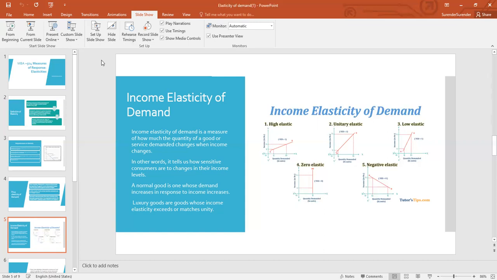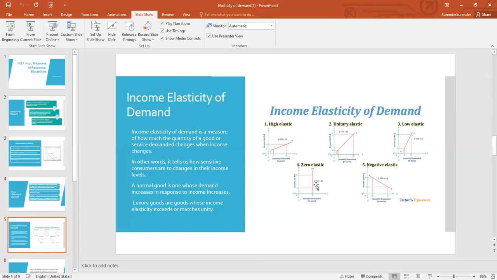Now talking about low elastic products, these are essential products where there is little effect of price changes. Domestic use products like gas, electricity and water are not affected by changes in prices.